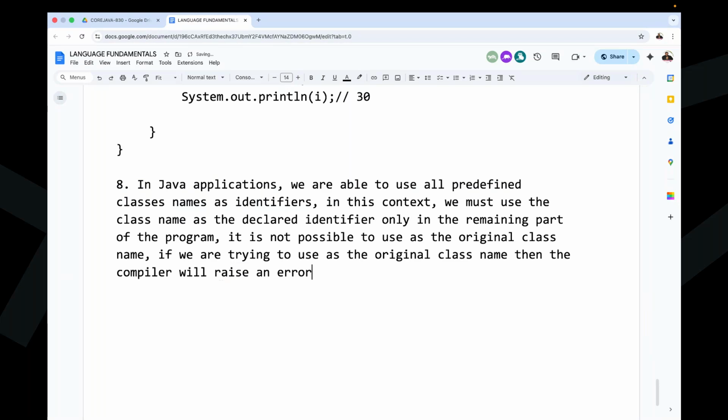Definitely, most of the people are not going to understand this point, but try to understand it. I'll explain this. Come on, read it now. No need to get any confusion. Even if you're not understanding that, no need to worry. I'll explain it effectively. But first of all, try to understand the point. In Java applications, we are able to use all predefined class names as identifiers. In this case, we must use the class name as the declared identifier only in the remaining part of the program. It is not possible to use it as the original class name. If you're trying to use it as the original class name, then the compiler will raise an error.